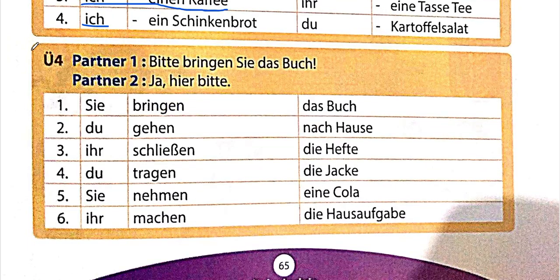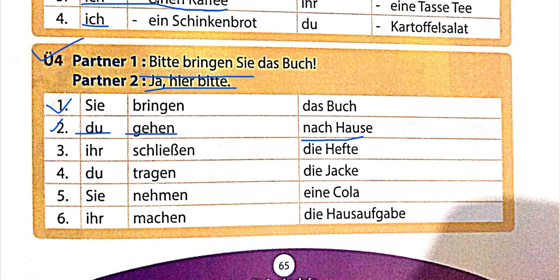So if I begin with the fourth activity, in which we have partner one who says, bitte bringen Sie das Buch. This is an imperative activity. Partner two says, ja, hier bitte. So this was the first example. We simply use the Sie imperative form, which is not really different. Bitte bringen Sie das Buch. For the second one, we have to use du and we have to use gehen and nach Hause. So how do we do that?